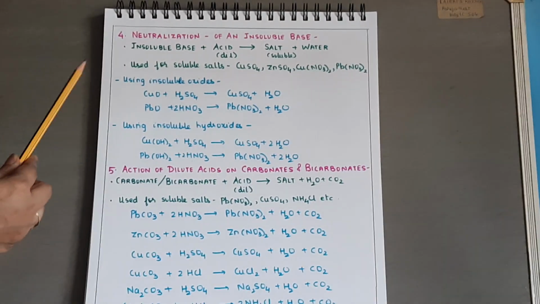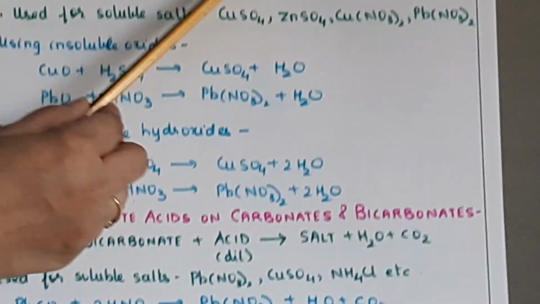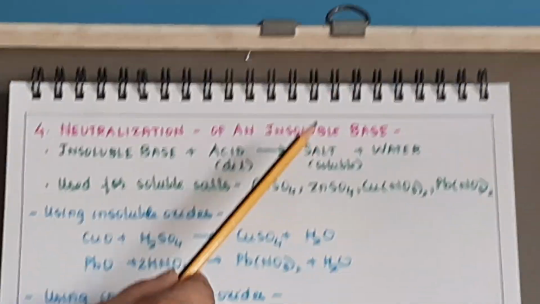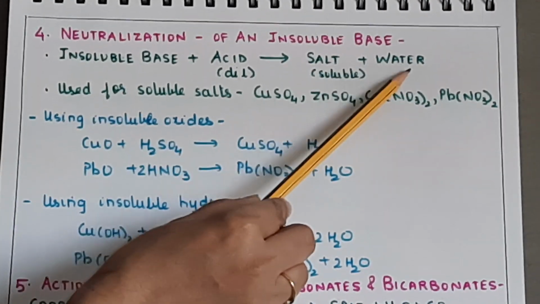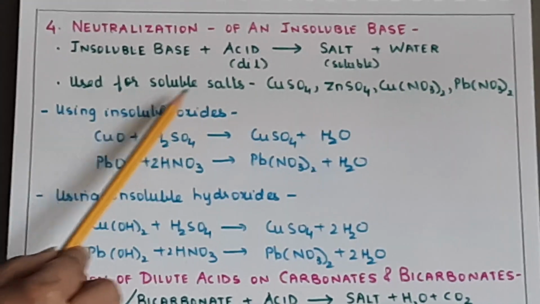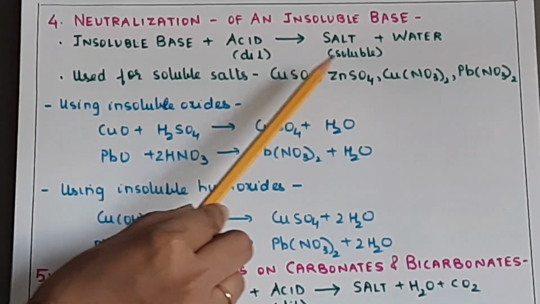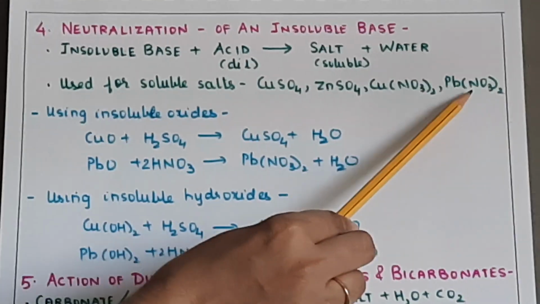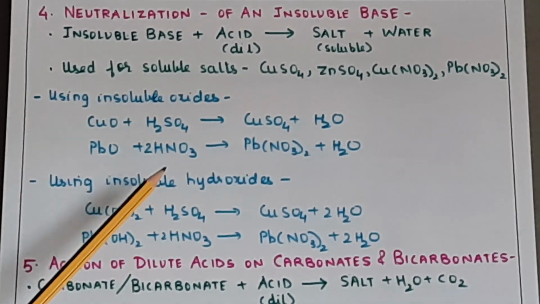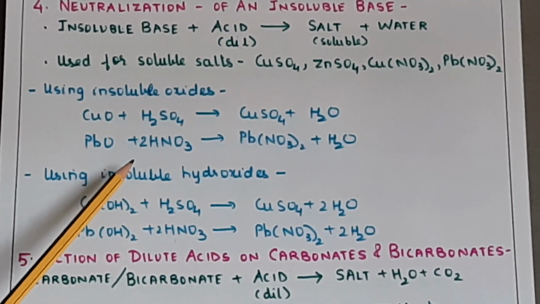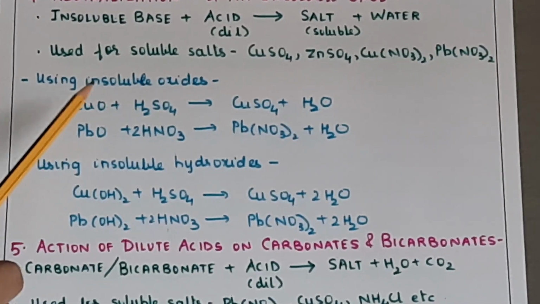Now coming to the fourth method, that is neutralization of an insoluble base. Now insoluble base plus the dilute acid will give you a soluble salt plus water. Now this is used for soluble salts like copper sulfate, zinc sulfate, copper nitrate and lead nitrate. Now the base can either be an oxide or hydroxide. If you remember, we had done this in the base part.